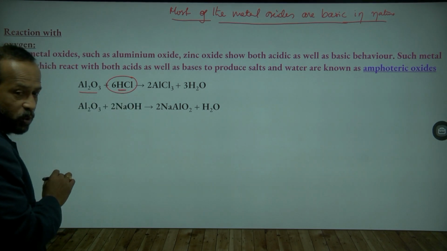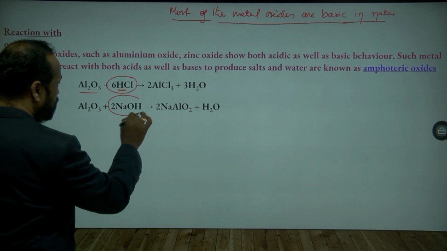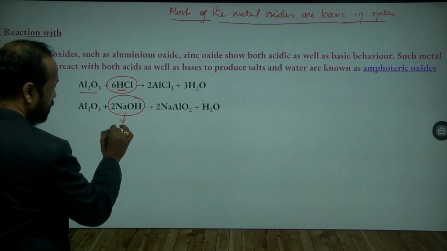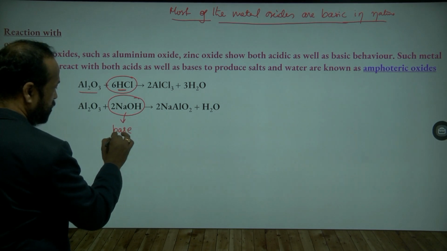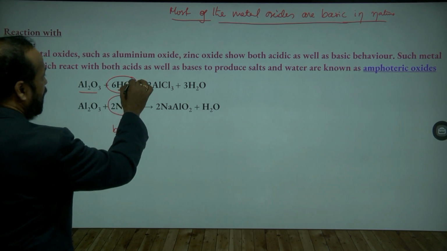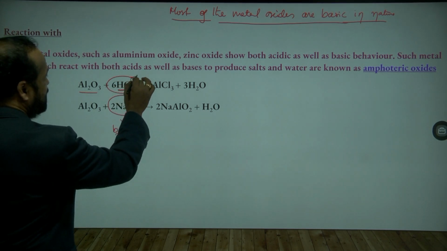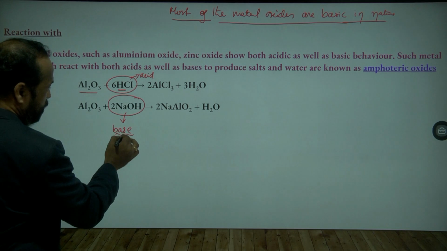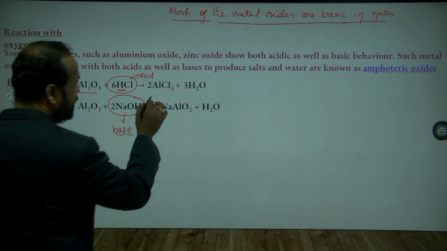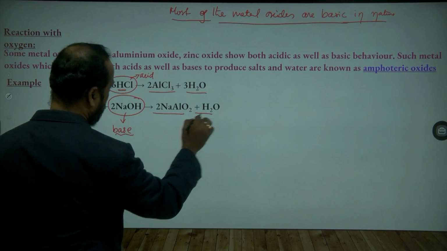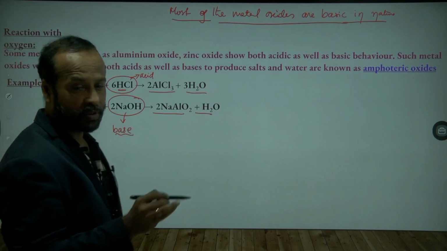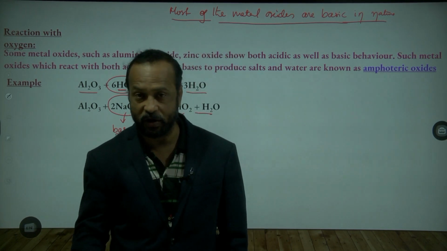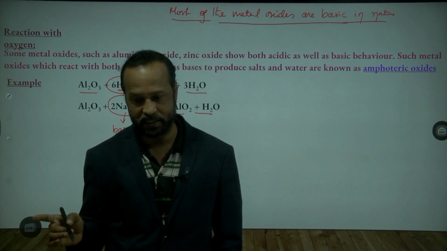And this NaOH is sodium hydroxide, which is a base. So aluminium oxide reacts with both acid and base, and in both cases it forms salt and water. So such oxides which have both acidic and basic nature are called amphoteric oxides. Is this clear?